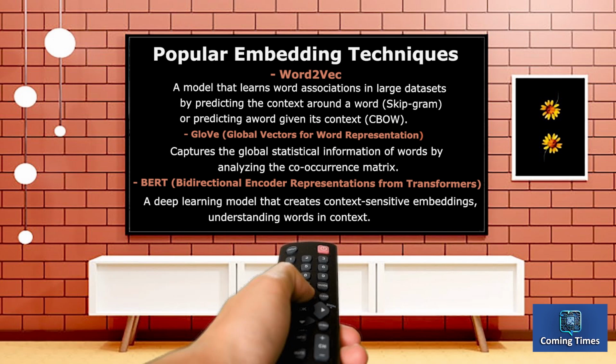3. Popular embedding techniques. Word2Vec, a model that learns word associations in large datasets by predicting the context around a word. Skip-gram, or predicting the context given a word, and CBOW, or predicting a word given its context. GloVe, Global Vectors for Word Representation, captures the global statistical information of words by analyzing the co-occurrence matrix. BERT, bidirectional encoder representations from transformers, a deep learning model that creates context-sensitive embeddings, understanding words in context.